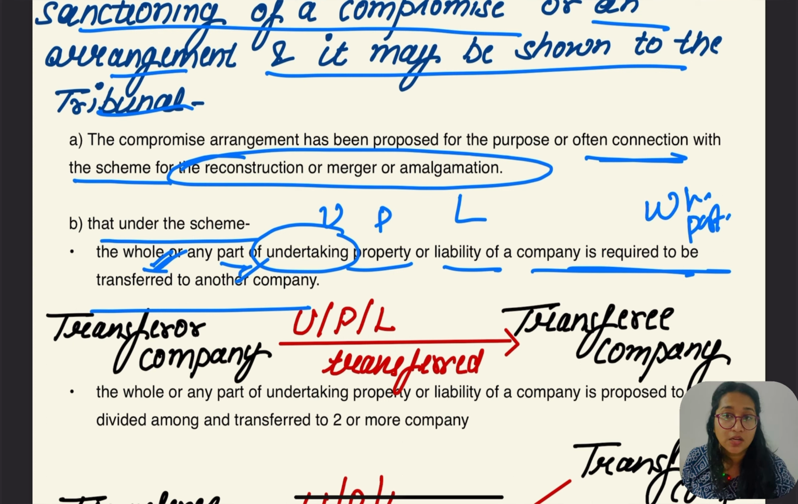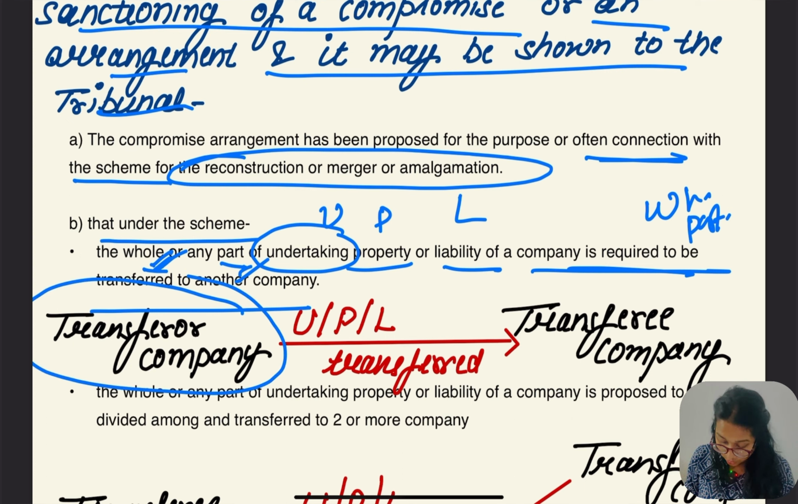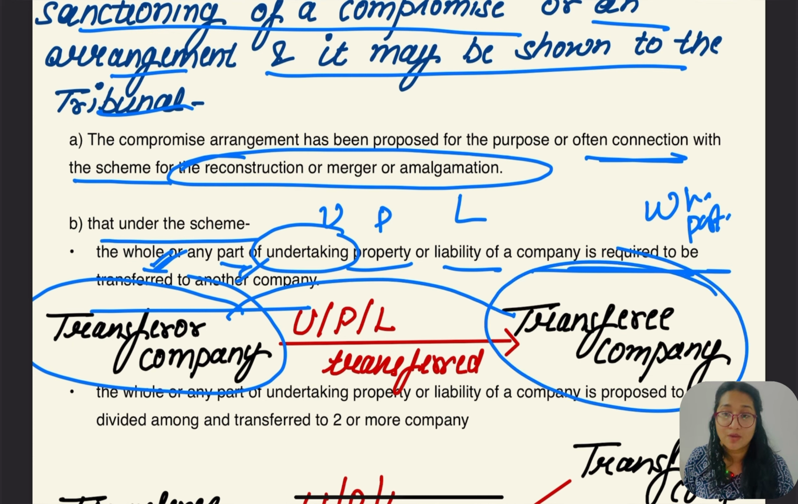Undertaking, property or liability is to be transferred by whom? Transferred by the transferor company. To whom? To the transferee company. Hope this point was clear. Undertaking, property and liability is to be transferred by the transferor company to the transferee company.